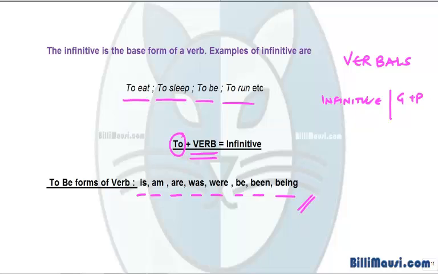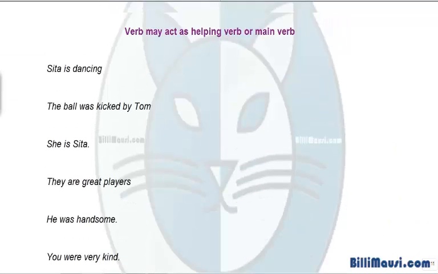Deciding what function it has in a sentence can sometimes be confusing. However, the infinitive may function as a subject, direct object, subject complement, adjective, or adverb in a sentence. We will study these aspects in detail in the next video on infinitives. As of now, let's take an overview of verbs. Verbs may act as helping verb or main verb. Let's see a couple of sentences. You'll be able to analyze them better.